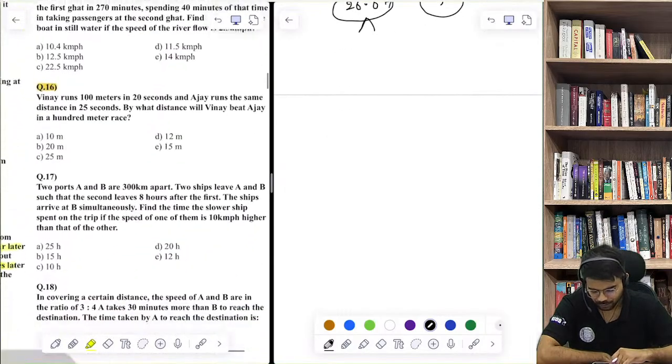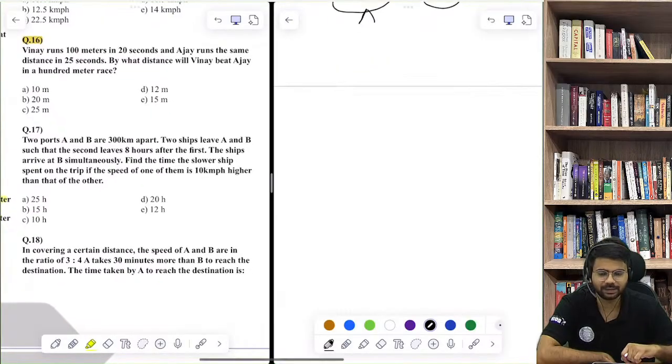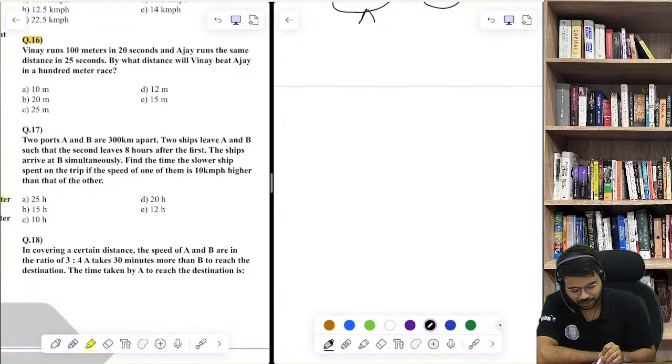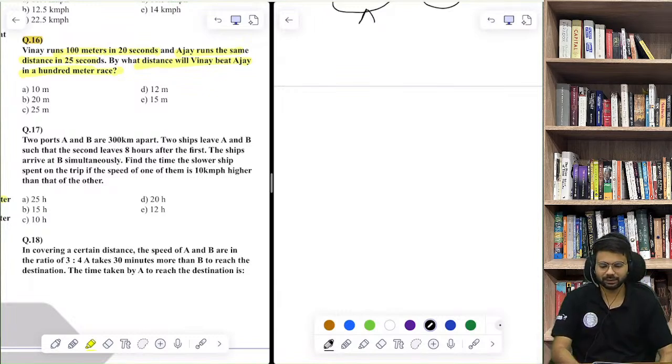Moving on, question number 16. I need to explain this concept a little, because questions based on circular race or linear race sometimes come. Like, Vinay runs 100 meters in 20 seconds, Ajay runs the same distance in 25 seconds. By what distance will Vinay beat Ajay in a 100-meter race? Can you tell me the answer for this quickly?